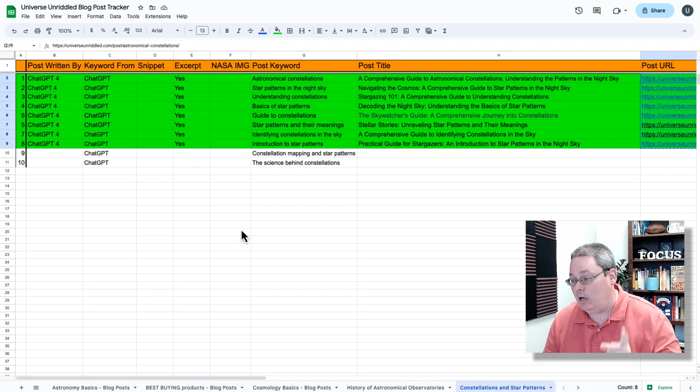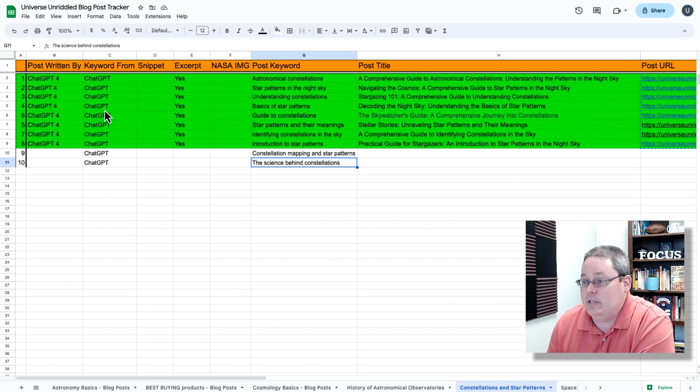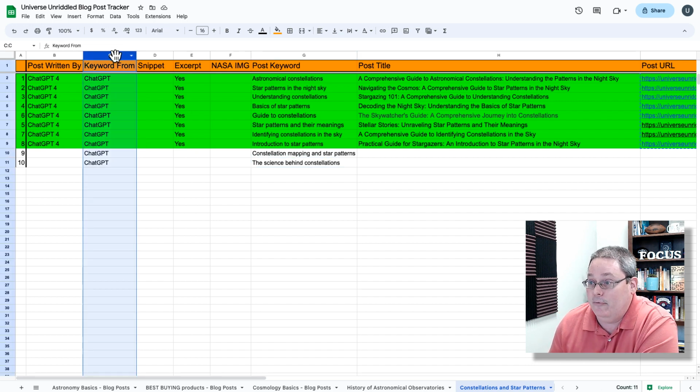I have 8 blog posts under constellations and star patterns, so I have 2 more that I'm going to create for that topical cluster to finish out that we're doing inside of ChatGPT, and that keyword came from ChatGPT.